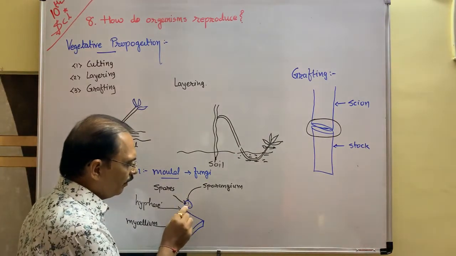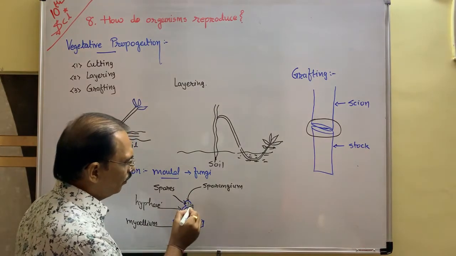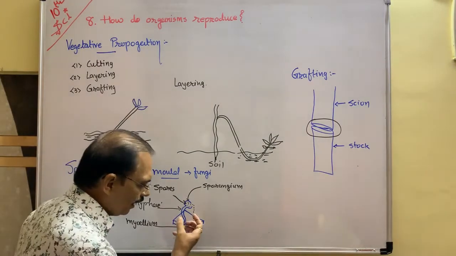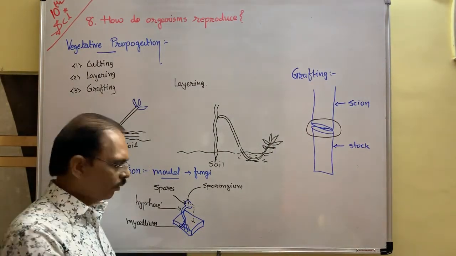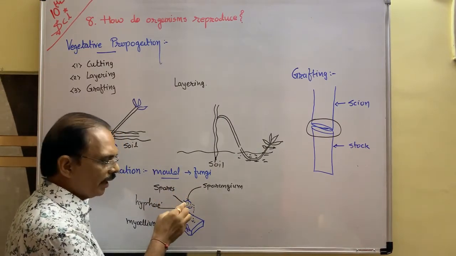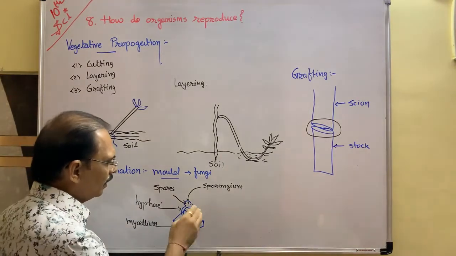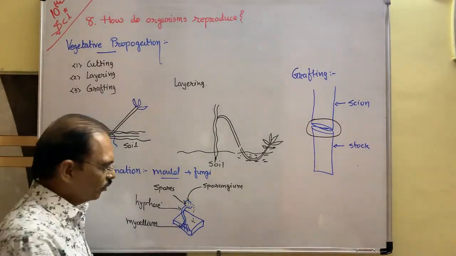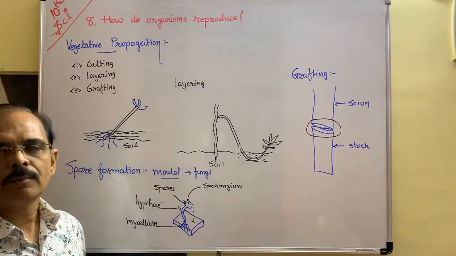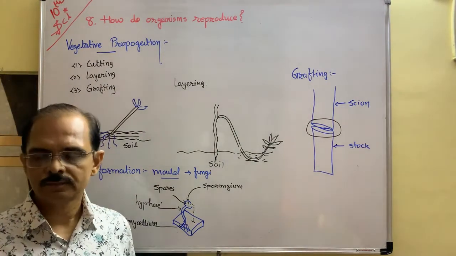When this sporangium is completely filled up, it bursts and the spores come out and fall on the nearby bread. Once again, new mycelium arises, hypha arises, a tube arises, sporangium arises, and inside it spores multiply and are formed again. In this way, slowly, gradually, the whole bread is covered. This type of reproduction is known as spore formation.